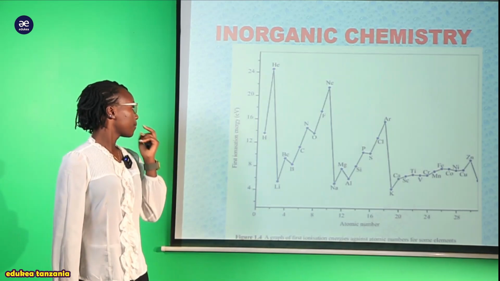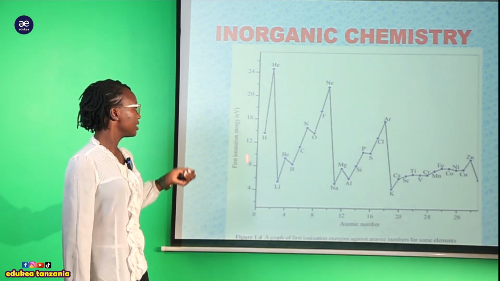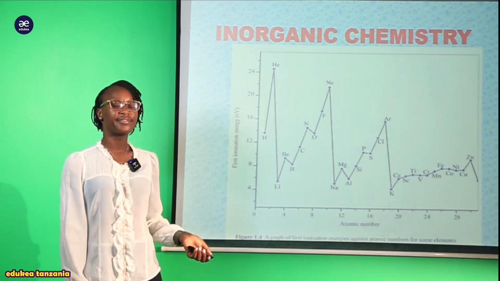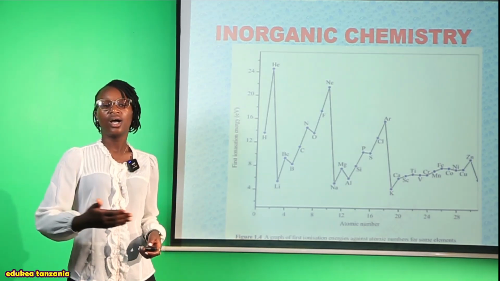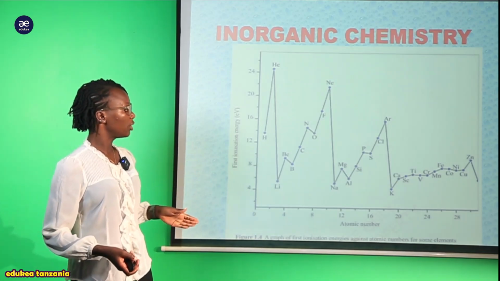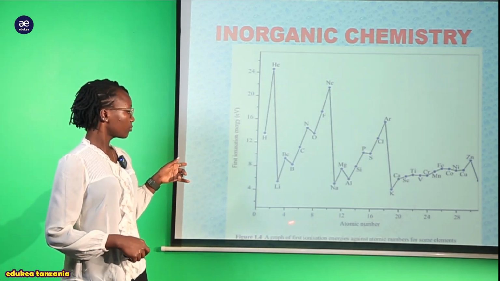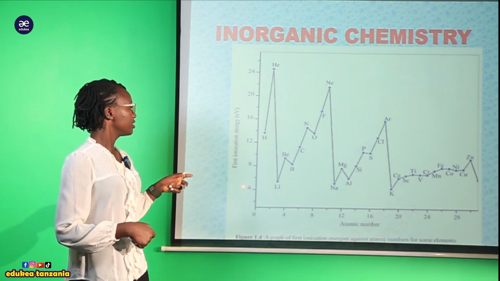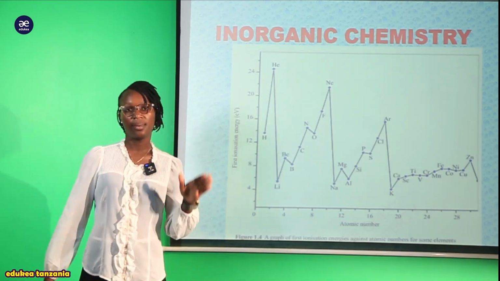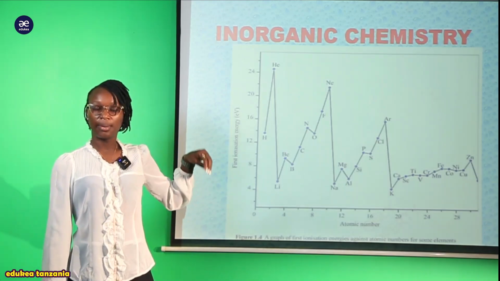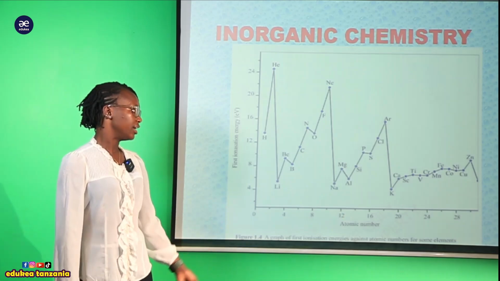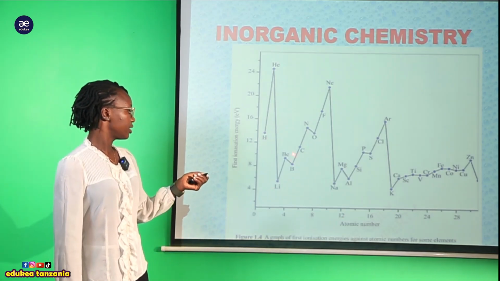As you see here, these are the first ionization energies, but at the horizontal here we have the atomic numbers. So once we plot the graph like this, tunaweza tukasema kwamba this our plot is first ionization energy against the what? The atomic number. Ina maana ile vertical ndio ambayo tumeiplot against the horizontal one or the x-axis ambayo ni atomic number. So this is our actual plot.